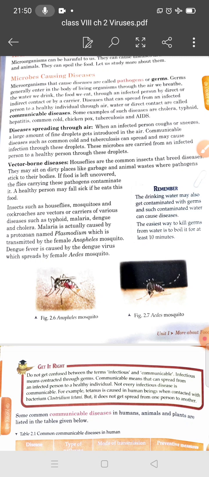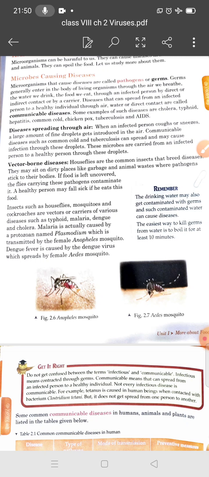Understand? Common cold, tuberculosis, chickenpox, mumps and measles are some diseases spread by the air.